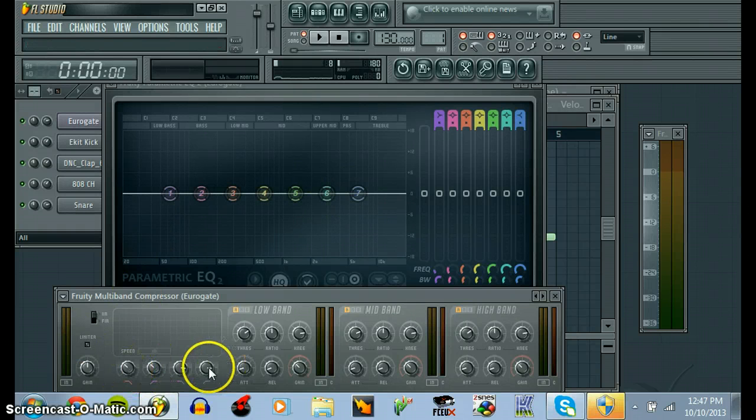So you got 4 knobs here that I'm going to use mostly. Usually I only use these 4 knobs. You adjust it to get the sound you want. Usually with the triangle, the pink triangle, the closer it is here, the more high pitch it is. The stronger it is, the more this orange thing is going towards the right.